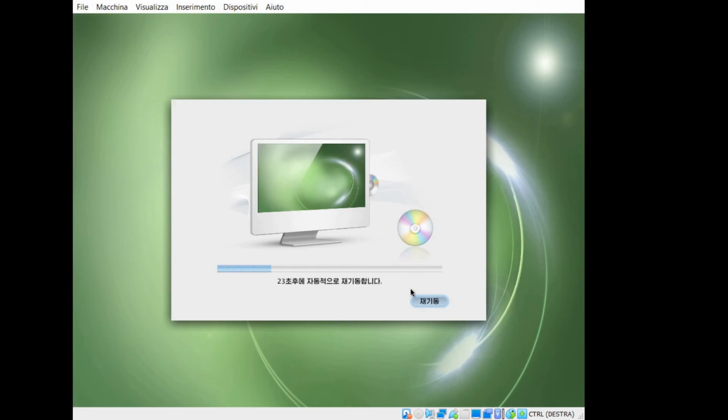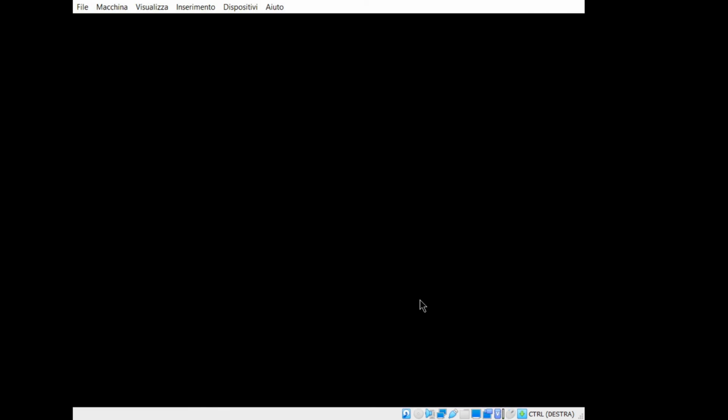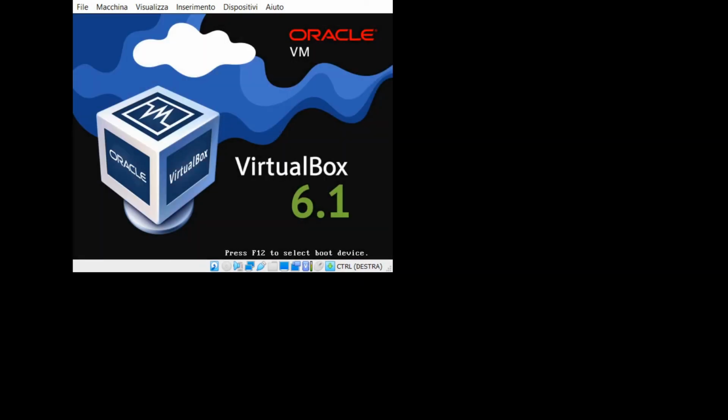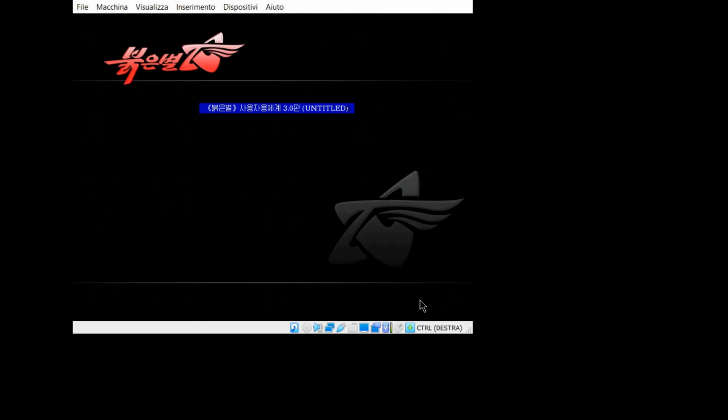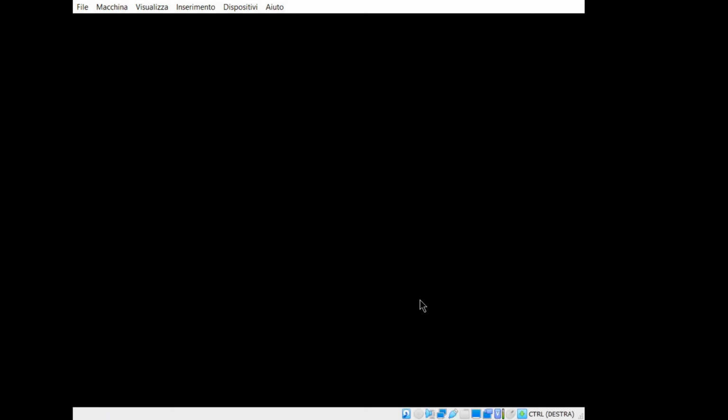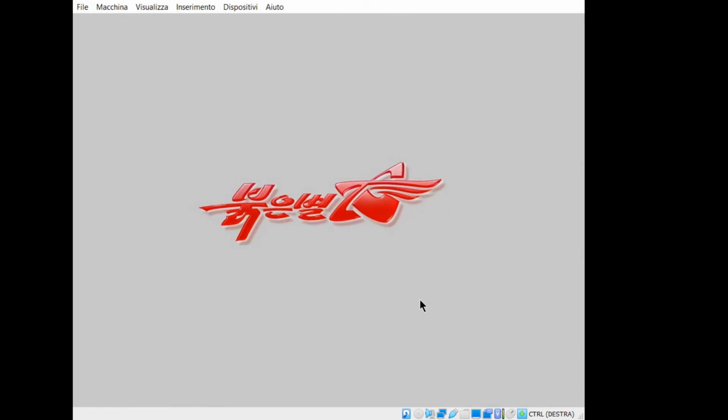It is asking to reboot the system without the installation CD inside, the bootloader. Now it will give us the login screen.